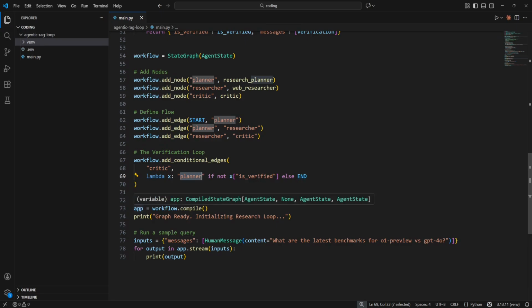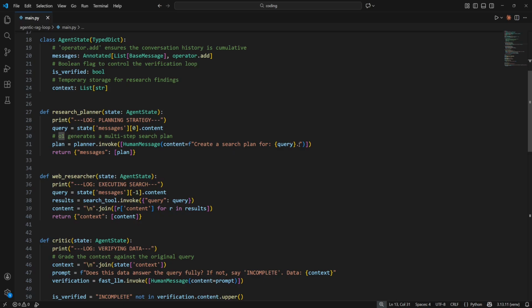We also compile that graph and execute .stream on it. Inside the for loop, we print our outputs. I just realized there is one improvement that we should do. Here, when we tell the planner to create a search plan, we need to add this constraint: always keep it under 400 characters long. This is needed because the Tavily API requires your search queries to be under 400 characters.